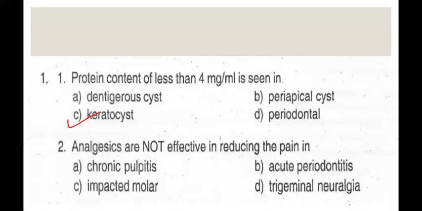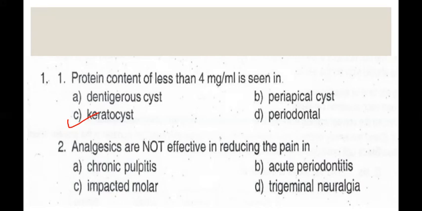According to Toller, protein level less than 4 mg per ml indicated a diagnosis of OKC, which is composed of albumin and immunoglobulins. Coming to the other options like dentigerous cyst, periapical cyst, and periodontal cyst, which are non-keratinizing cysts, the values for these non-keratinizing cysts are in the range of 5 to 10 mg per ml.